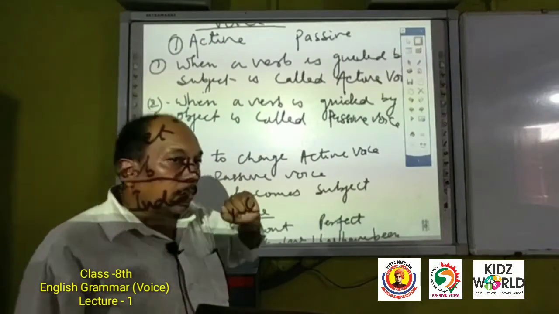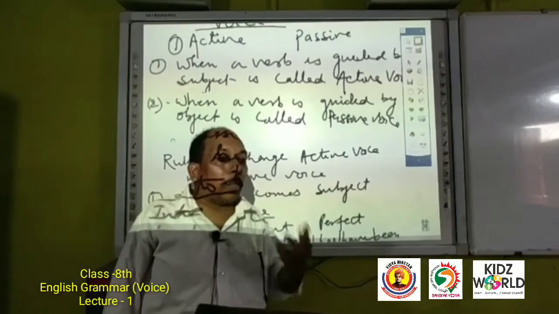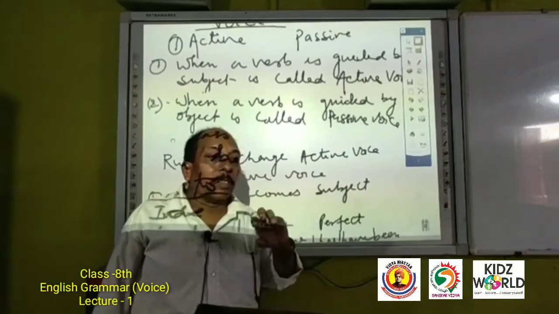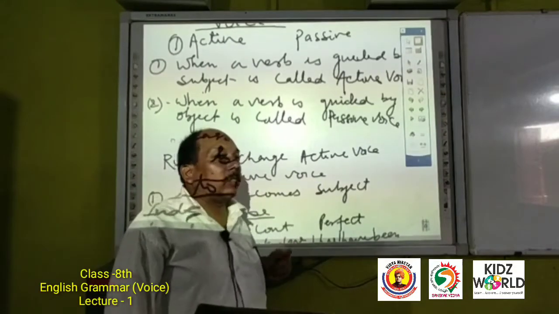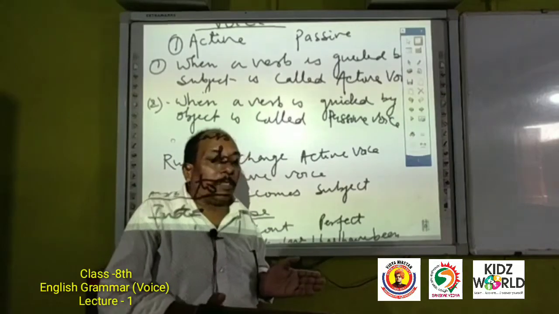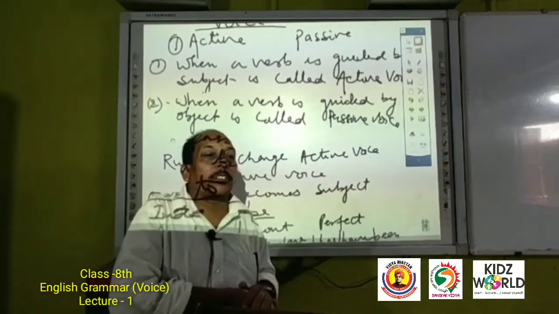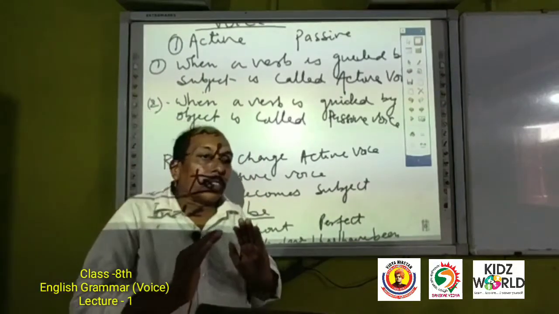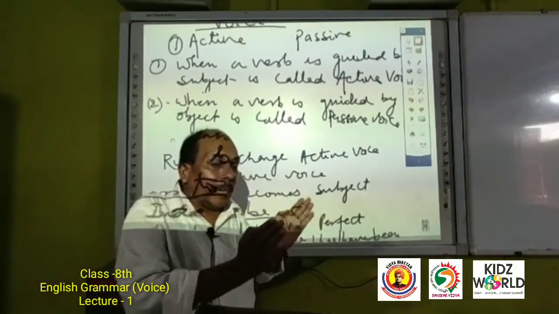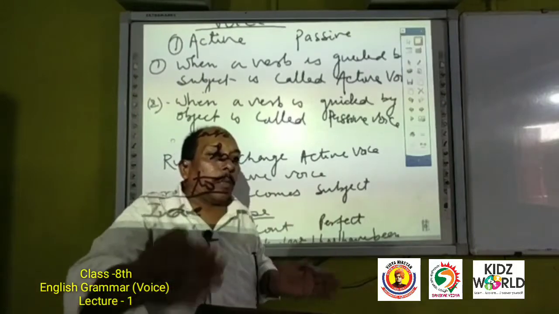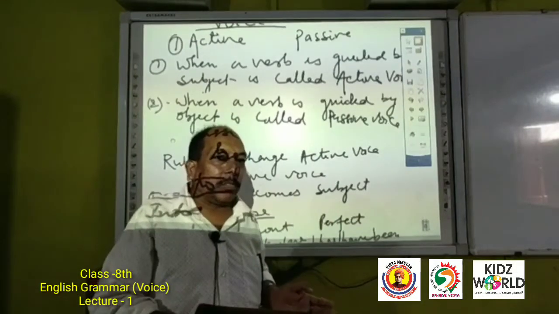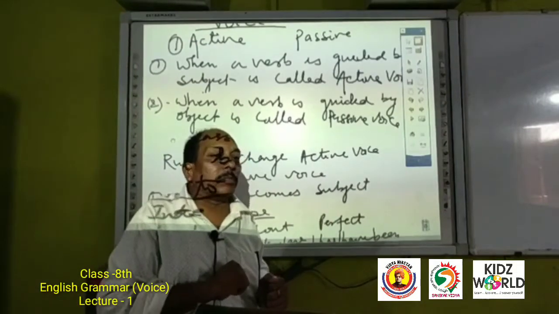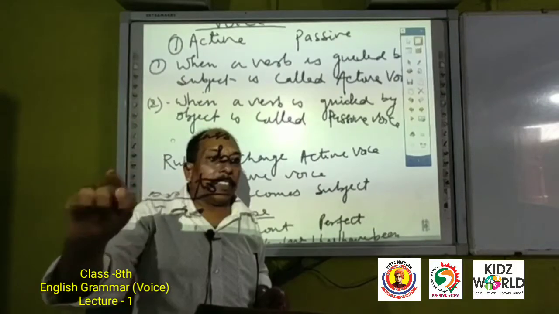Now question may rise in your mind, subject and object. What is subject and what is object? Subject is a word about which some information is communicated or is given. Take an example. The sun rises.